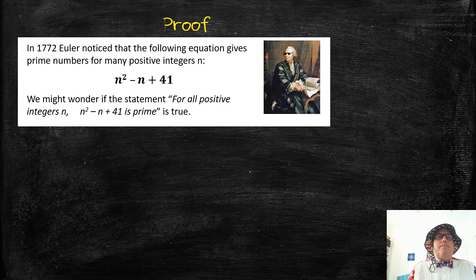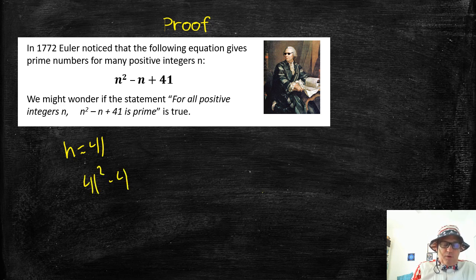Okay, so one number, again, sometimes these things could be a lot of trial and error, or sometimes we need to think about things a little bit. What if n is 41? Think for a second, why would I choose 41? If n is 41, there might be other ones, right? And there are other ones, but I don't want to do a lot of thought. I don't want to try 5, 6, 7, 8, 9, 10, 11. 41 squared minus 41, that's still going to be a multiple of 41, isn't it? Right?